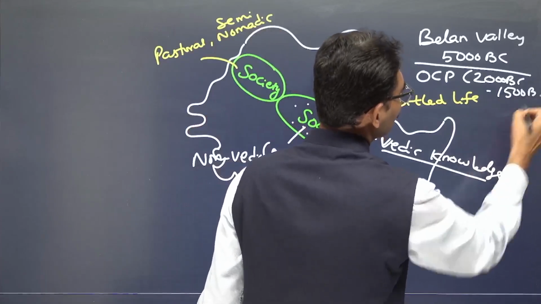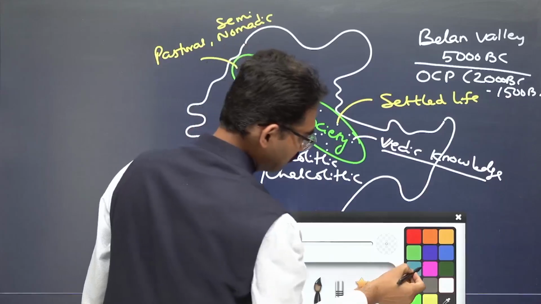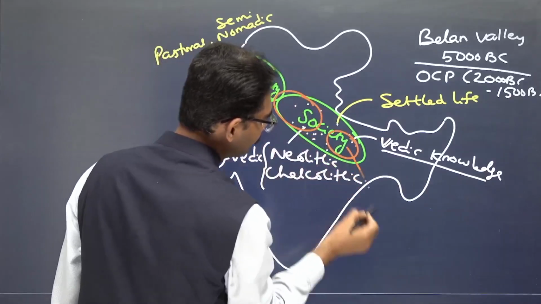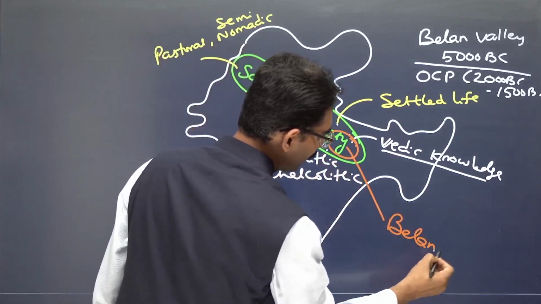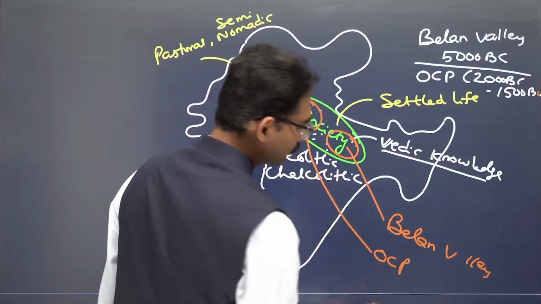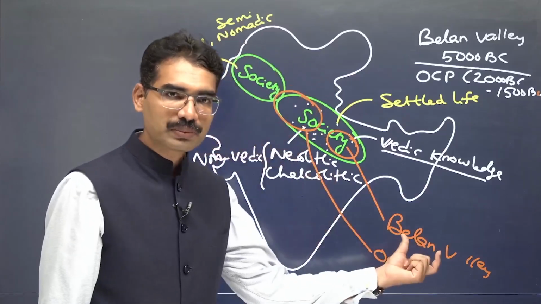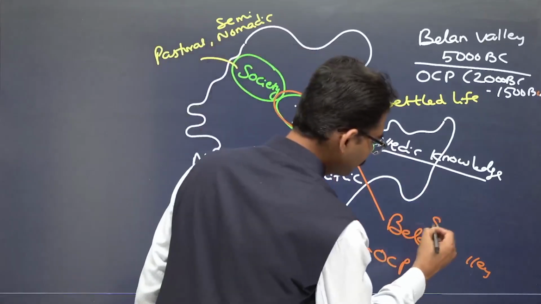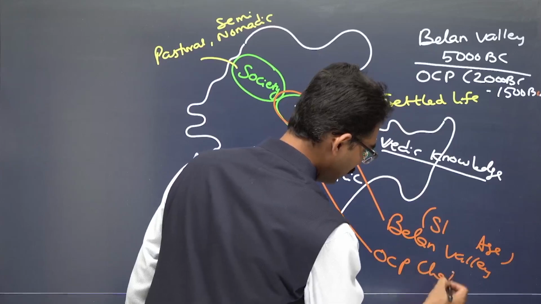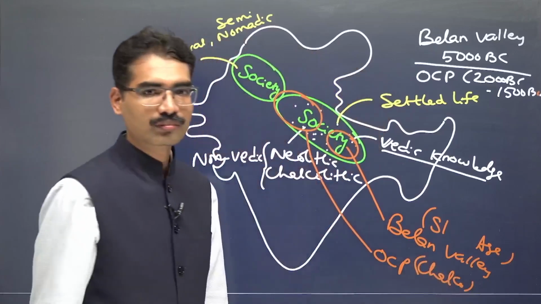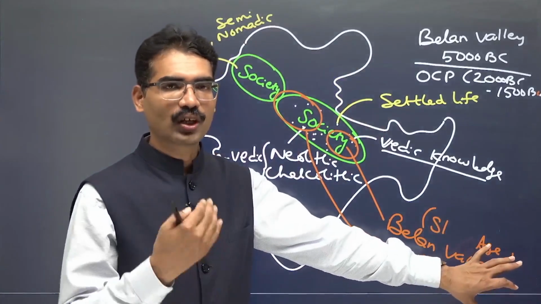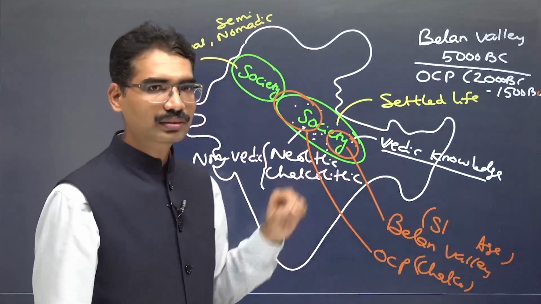1500 BC. So what is this one? This is the area: Ochre Colored Pottery, Belan Valley. Belan Valley and OCP. So what are those? Stone Age people and Chalcolithic people. They don't know Vedas, they don't know Rig Veda, they don't know other Vedas, but they are living there.